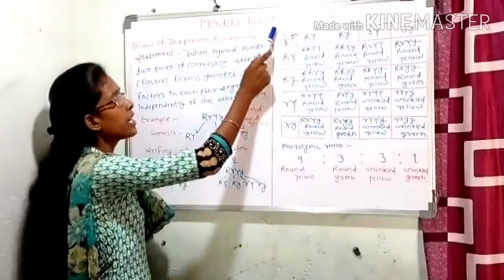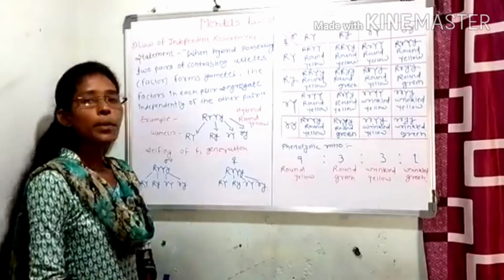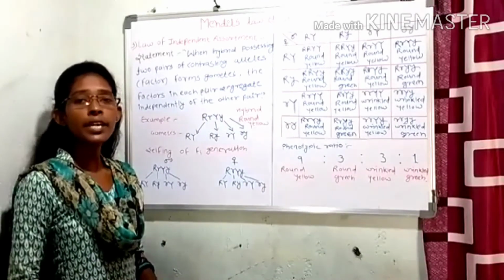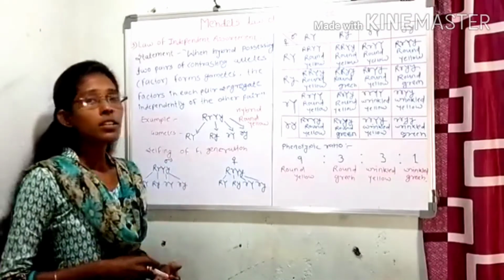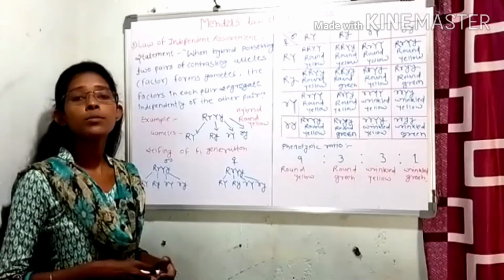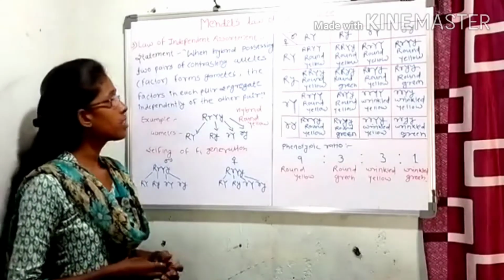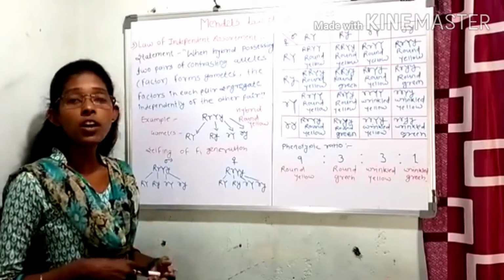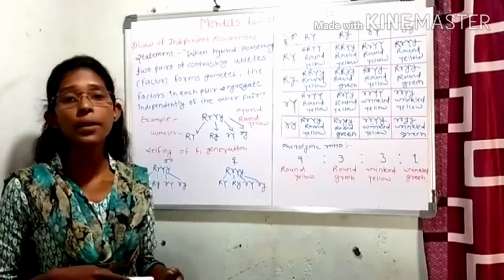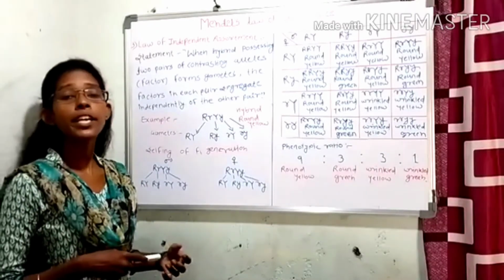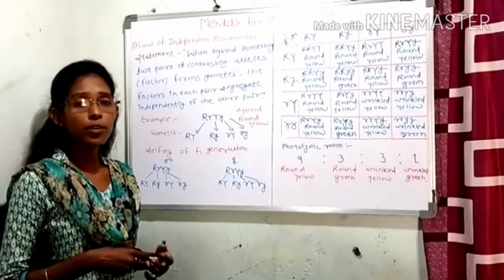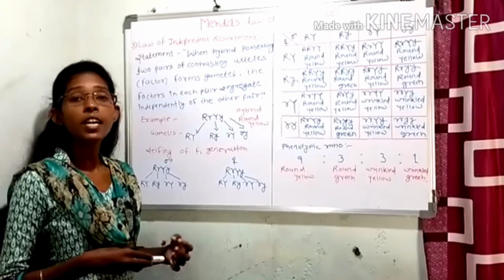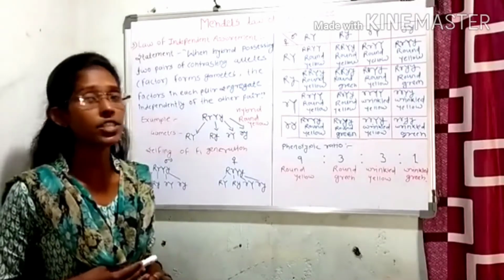Then the third law of inheritance is the law of independent assortment. This law is based on the dihybrid cross. It is a basic principle of genetics developed by Mendel. This law describes that different genes or different alleles present on separate chromosomes are independently separated from each other at the time of gamete formation, but the separated alleles or chromosomes are randomly united at the time of fertilization.